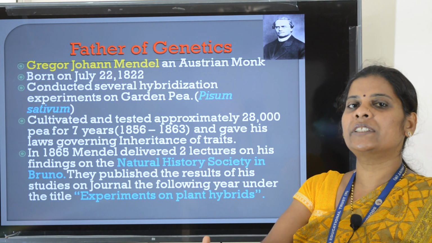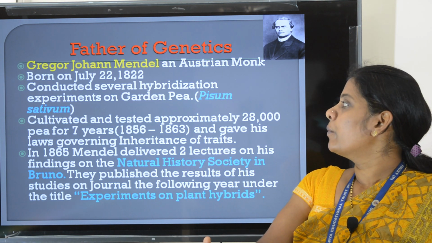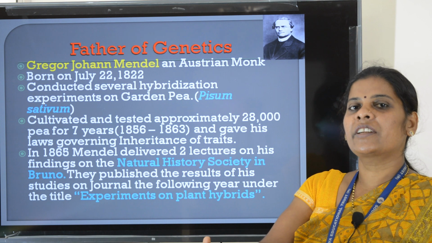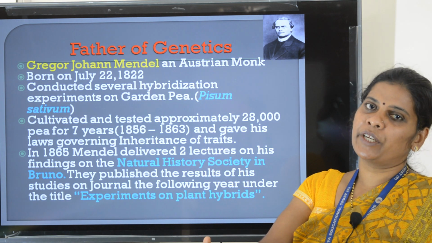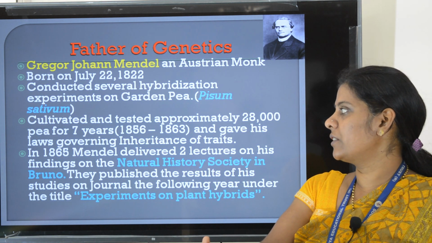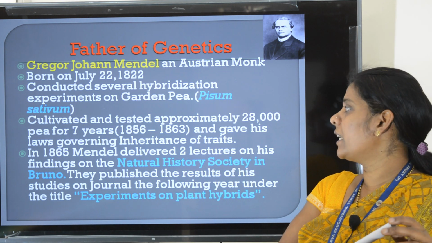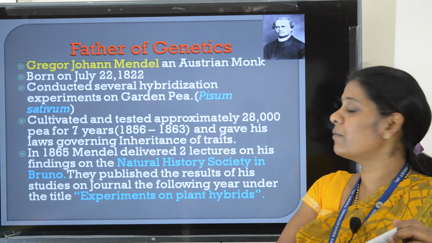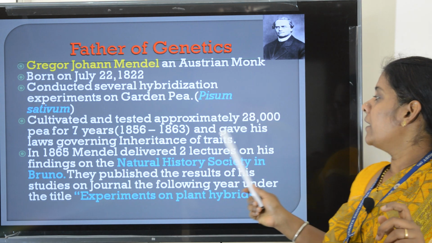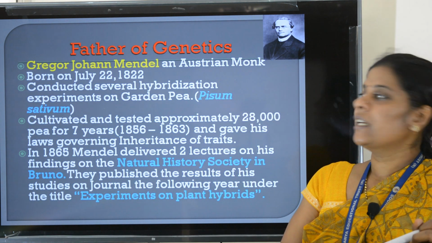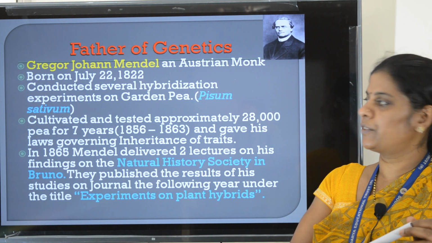He studied physics and mathematics. But he was very much interested in hybridization experiments on garden pea plants. He cultivated and tested approximately 28,000 pea plants for 7 years and gave his laws governing inheritance of traits.